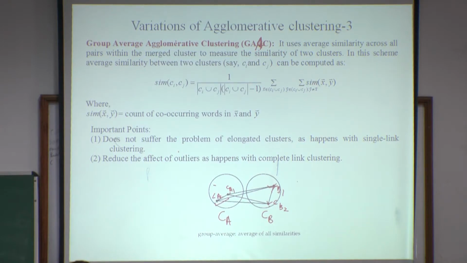Before merging, it checks the clusters' own internal similarities, and also the pairwise similarities. This cluster contains 2 points, this cluster contains 3 points, and it takes the pairwise similarity between all points and all points inside the clusters, sums them, and then calculates the average. So the similarity will be exact, highly accurate. That's why it calculates the highest quality similarity, and it gives very good quality clusters.